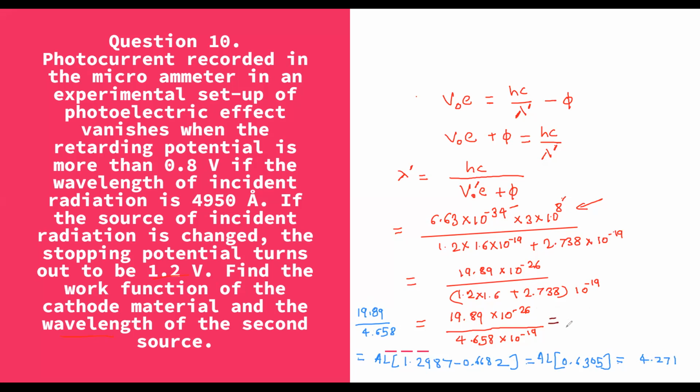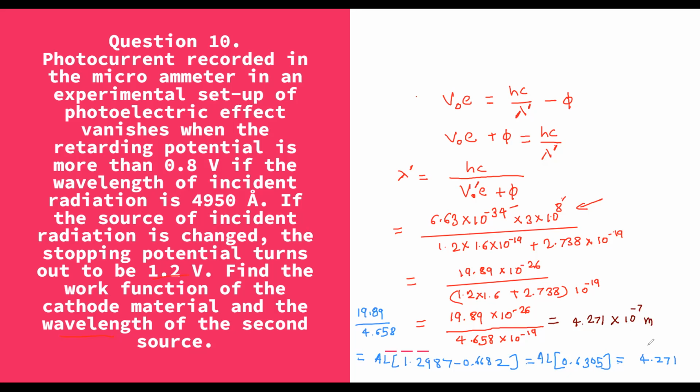So our final answer is 4.271 into 10 raised to minus 7 meter. So this will be our final answer in meter.